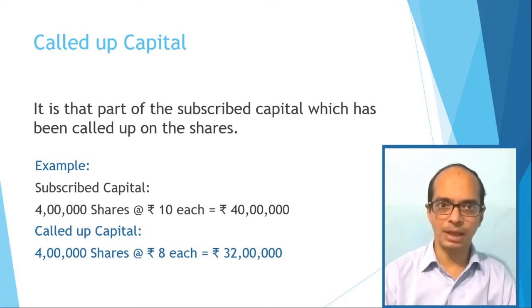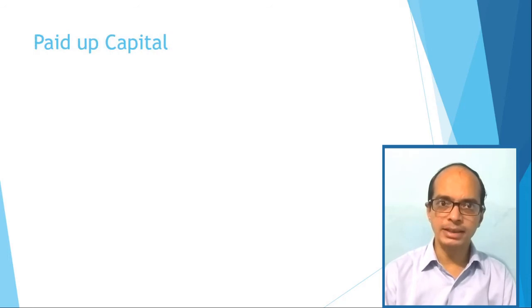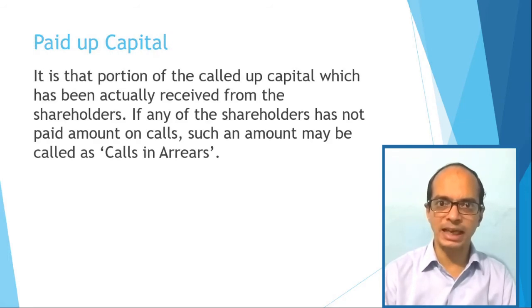Next is paid up capital. It is that part of the called up capital which has been received by the company. Means shareholders have paid this amount. Sometimes shareholders don't pay the amount due from them because of different reasons. This amount, which is not paid by the shareholders, is known as calls in arrears. Means if calls in arrears is deducted from called up capital, it is known as paid up capital.